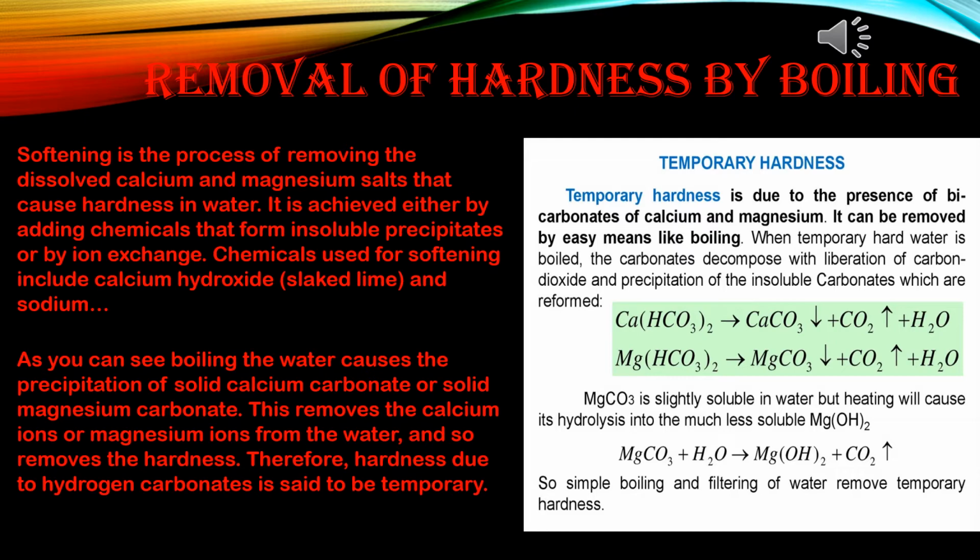Magnesium carbonate is slightly soluble in water but heating will cause its hydrolysis into the much less soluble magnesium hydroxide. So magnesium carbonate reacts with water to form magnesium hydroxide plus carbon dioxide. So simple boiling and filtering of water remove temporary hardness.